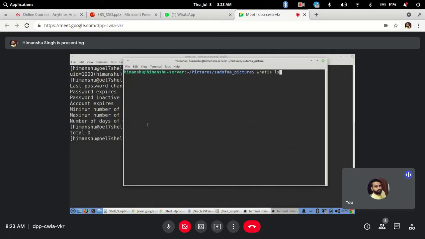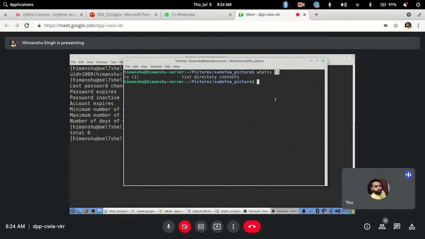You just type the command name ls and hit enter. It will give you a one-liner of information, a quick info that ls is a command to list directory contents. It will explain the ls command.